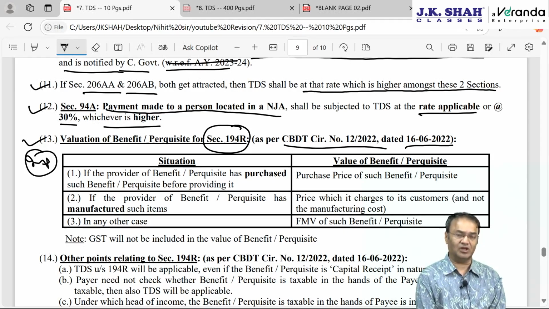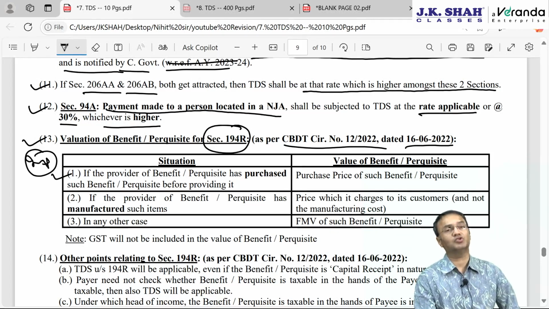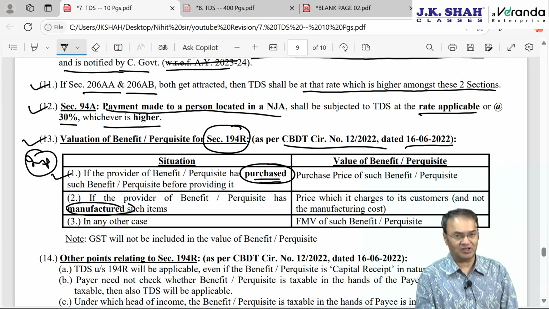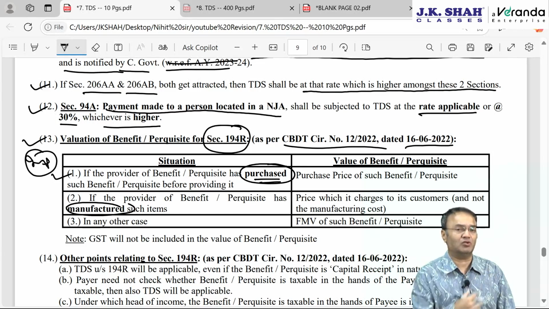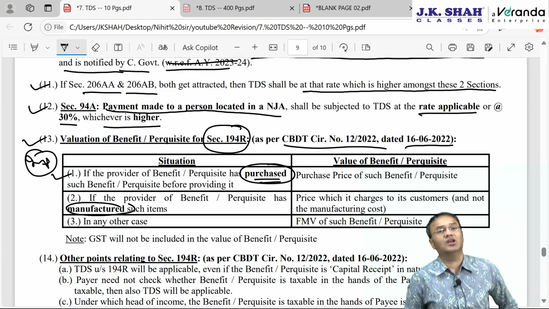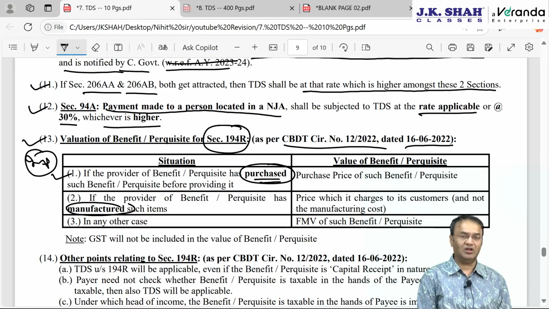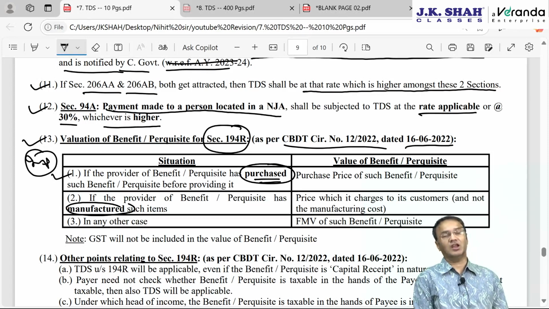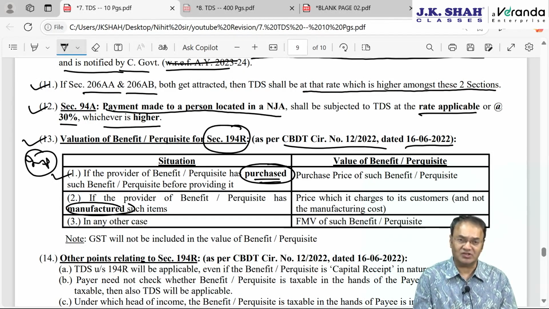value exceeds 20,000. As far as valuation is concerned, CBDT clarified that the value depends upon whether the goods or perquisite given is manufactured by the assessee itself or purchased. If it is purchased by the payer, say I purchase an iPhone 16 for, let's say, 89,000 and give that phone to somebody as a benefit or perquisite in connection with exercising business or profession, then which value? The answer is the actual purchase price.